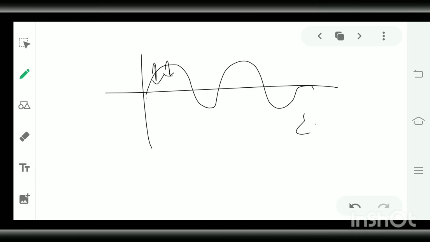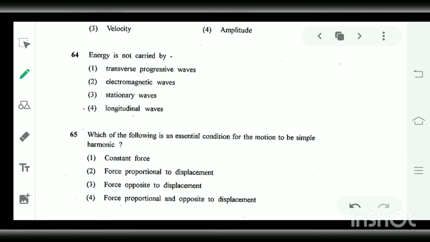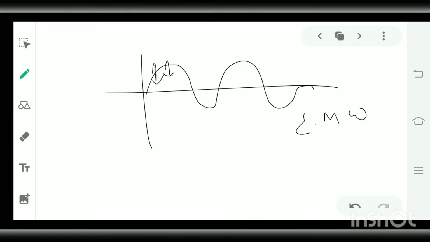So in electromagnetic waves, energy is also transferred. In stationary waves, the energy is not transferred, because the particles remain oscillating at their mean position and do not transfer any energy to other particles.